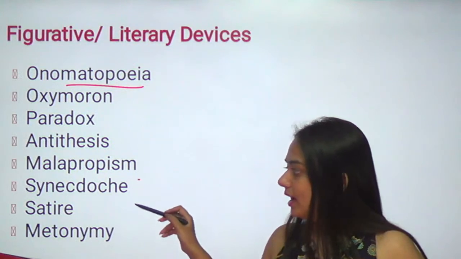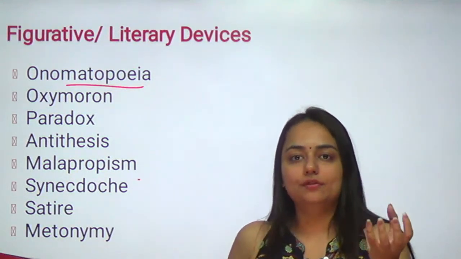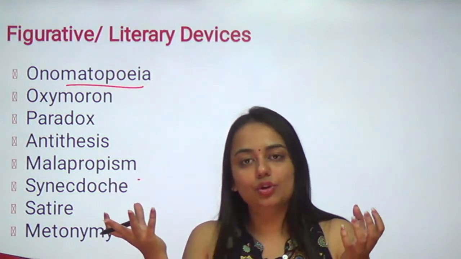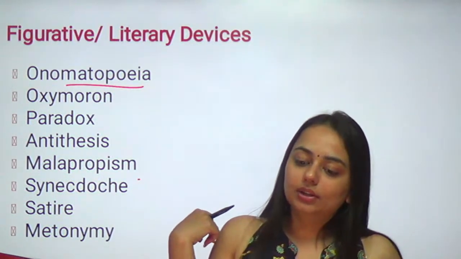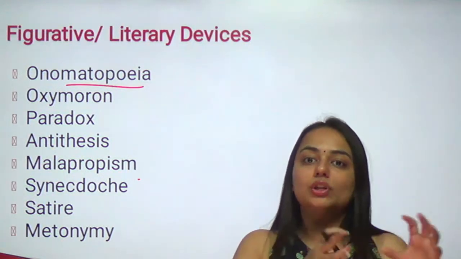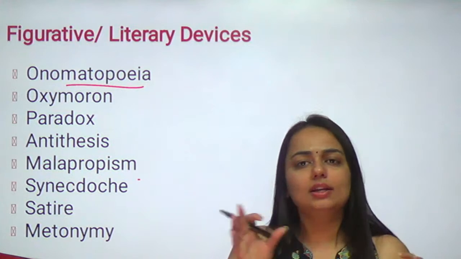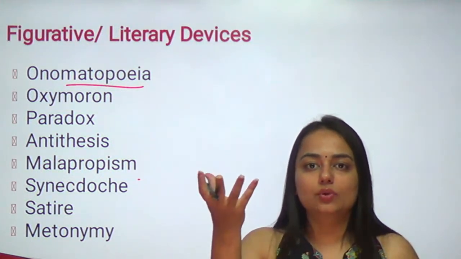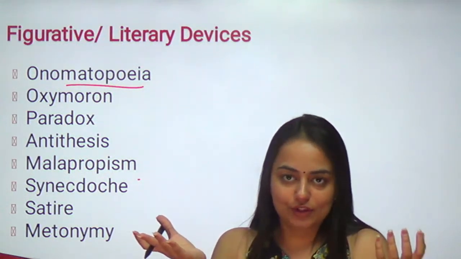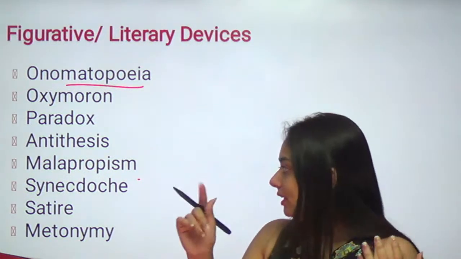In synecdoche and metonymy, you use one word to specify something else. Rather than saying king, you would say throne. So this throne belongs to this dynasty. Any such sentence where instead of using the word you are referring to, you use another associated word which stands for the same. But there is a difference.